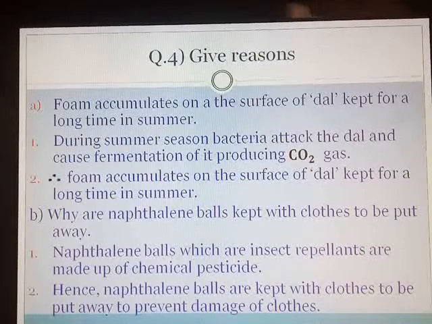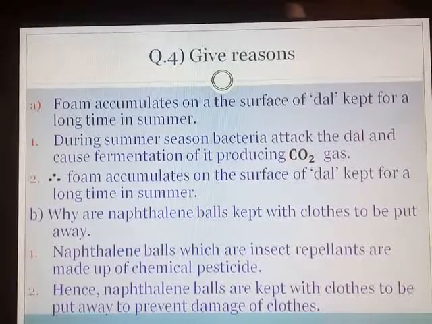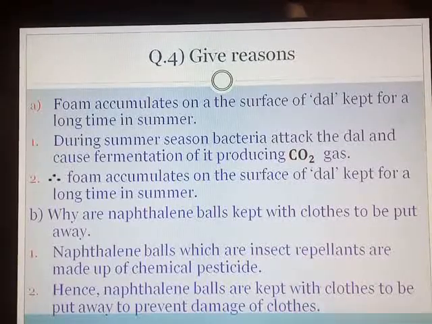Why is it omitted? Because you can see on page number 94, that entire table they have given, the mode of infection and preventive measure. That part is reduced from the syllabus by the government. So we are not going to write that answer. As I have told you, you can just go through the table for your extra knowledge. So question number 5 is related to the table on page number 94, which is omitted from your syllabus. 25% syllabus is omitted. So that question we are not going to discuss.